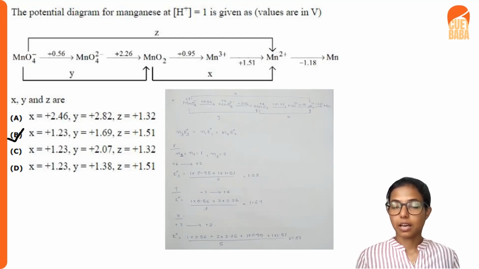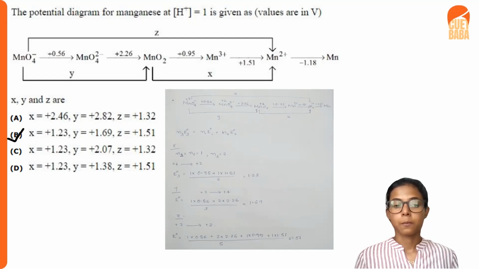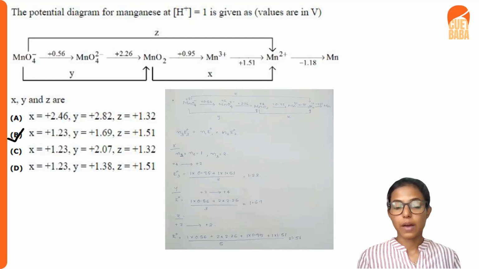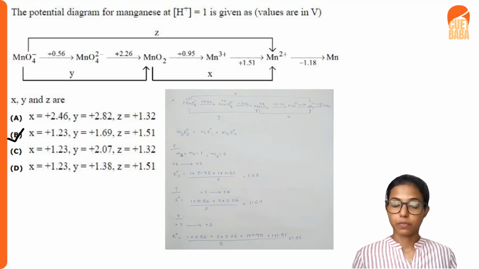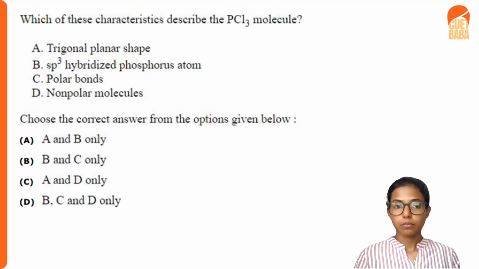So we will get the answer as 1.51. So the z value will be 1.51. So x is equal to 1.23, y equal to 1.69, and z equal to 1.51. So our correct option will be option B.